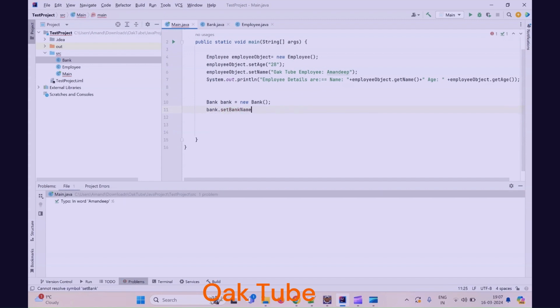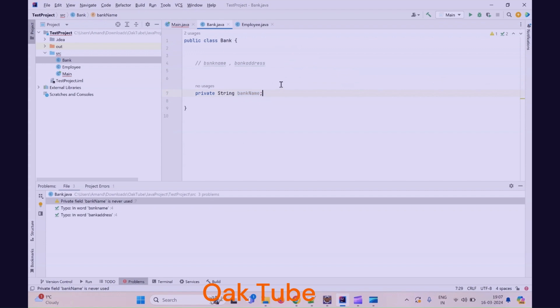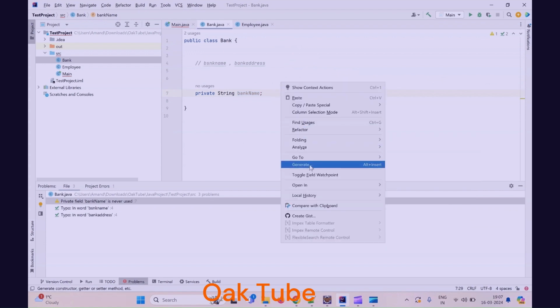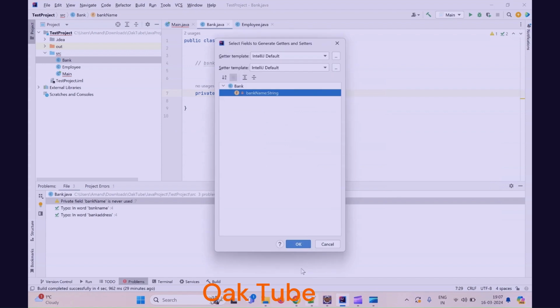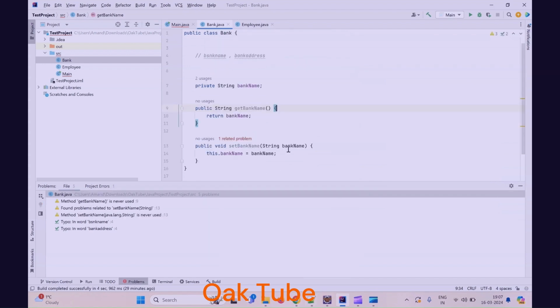You can see, this is the key feature of any editor like IntelliJ, that it will start giving you suggestions automatically if that suggestion is present. But you can see this is giving an error. It is saying I don't know what this set bank name is. Why is it not there? Because we have to generate something called getters and setters. We will be discussing this in upcoming videos, but I will generate the getter and setter for the bank name.